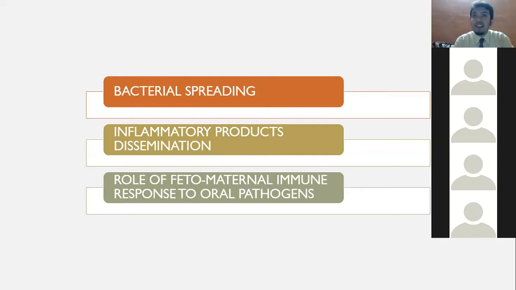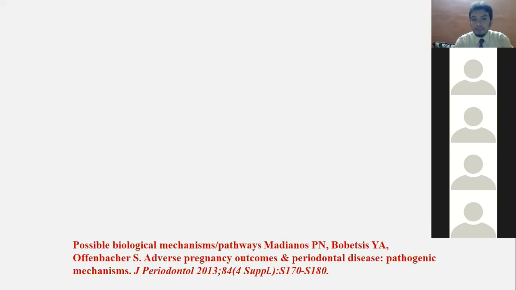Some females have a different type of genetic or phenotypic response which is hyper responsive in nature. As these interleukins are hyper responsive, they are too sensitive to the bacteria, and then the maternal immune response is very, very hyper responsive. The immune reaction is very exaggerated, which will relate to that. So what happens is the prostaglandins, and prostaglandins are most important to cause the labor or the uterine contractions. This is how the three mechanisms explain the role of the disease in the adverse pregnancy outcome.